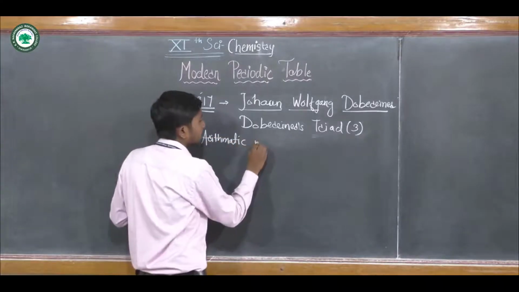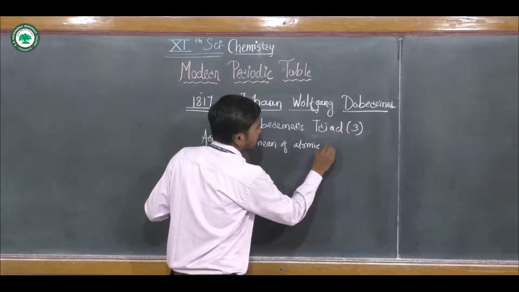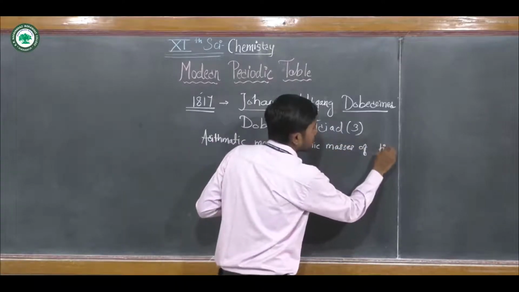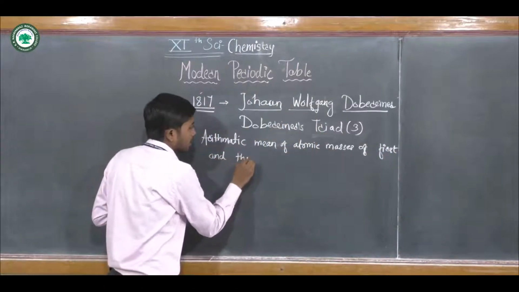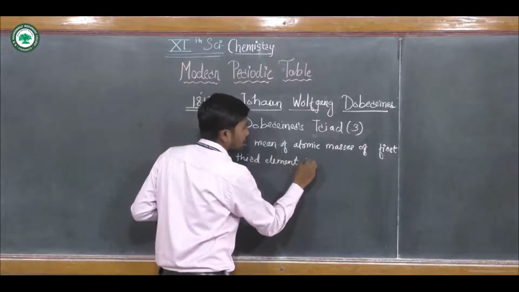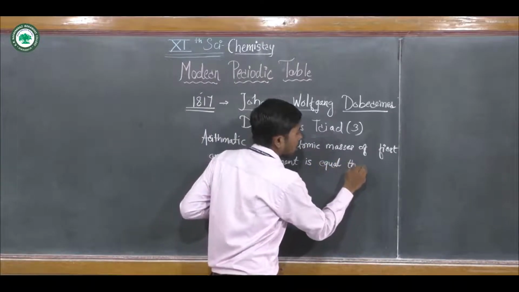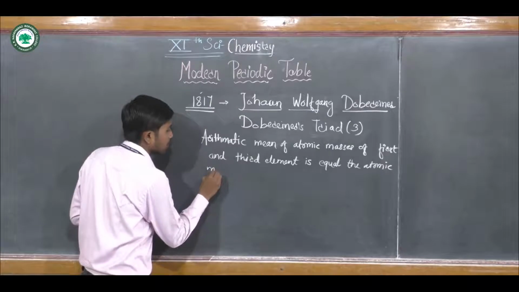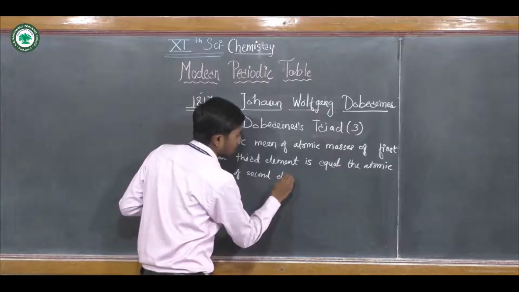Arithmetic mean of atomic masses of first and third element is equal to the atomic mass of the second element.